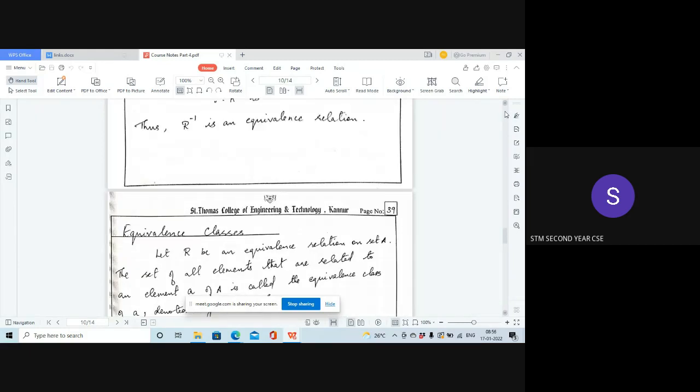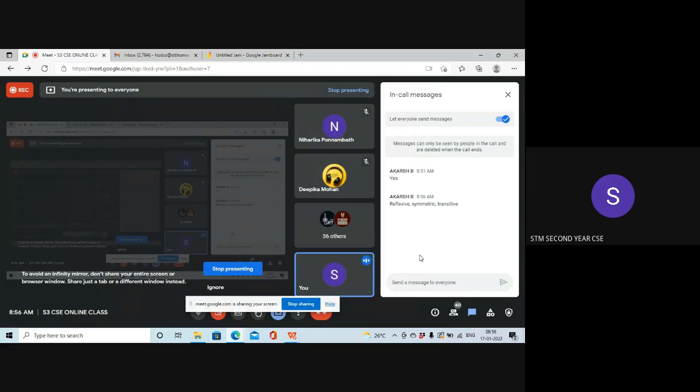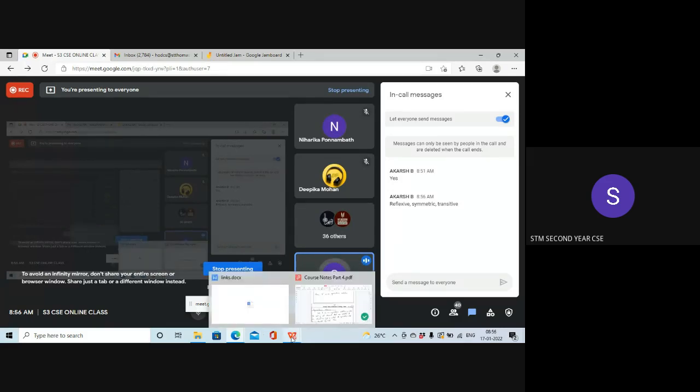I said based on properties, we can classify relations into mainly two kinds, isn't it? If it satisfies reflexive, symmetric, and transitive property, then we call it an equivalence relation, isn't it? Did we do an example on it?